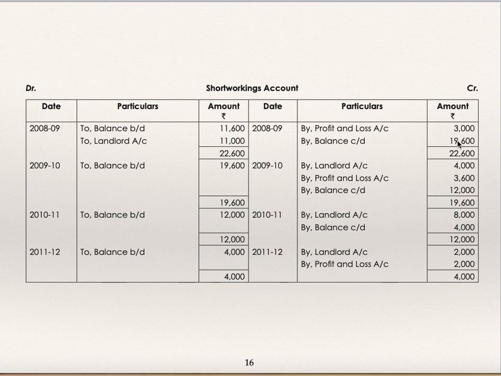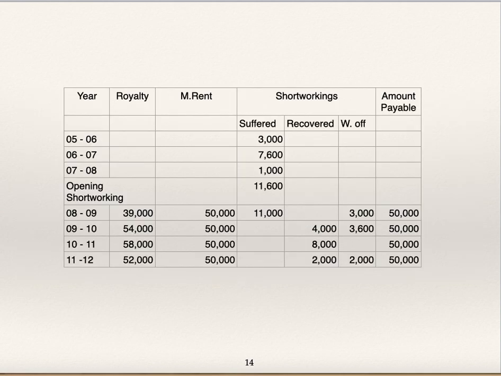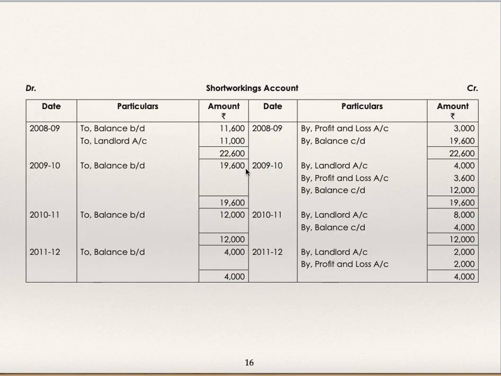By balance carried down 19,600. Next year: to balance brought down, by landlord 4,000, by profit and loss account 3,600, by balance carried down 12,000.